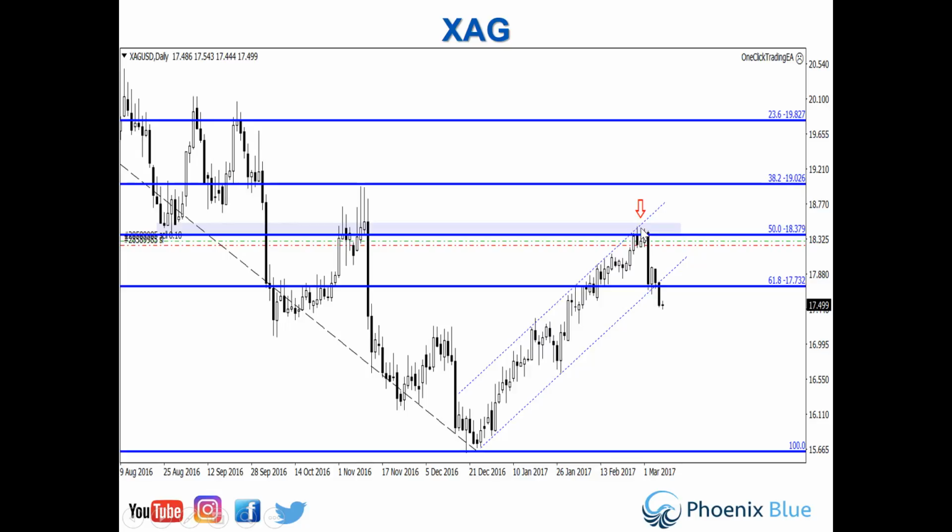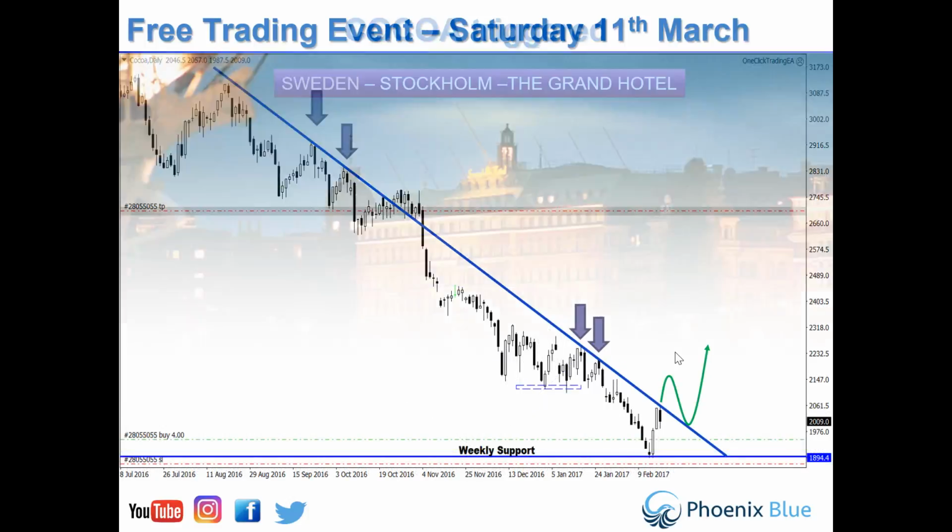So now what we're going to look for is the dollar strength to come, which we would expect with a fundamental play and 3 rate hikes. We'll be looking for a retest of this 1770 area to get short and bring it back down towards the $16. So this could be the trade of the year so far. And that's it from the charts today.